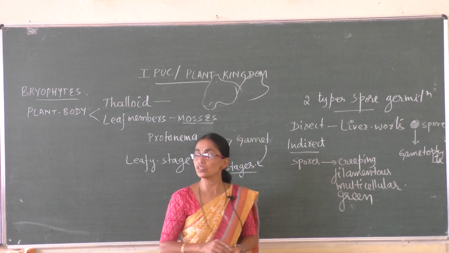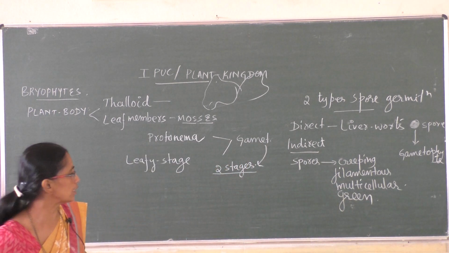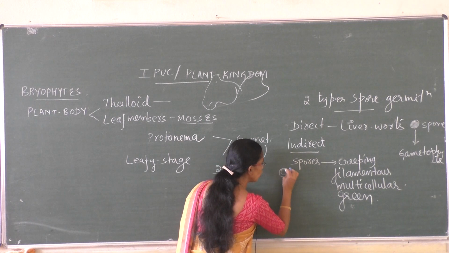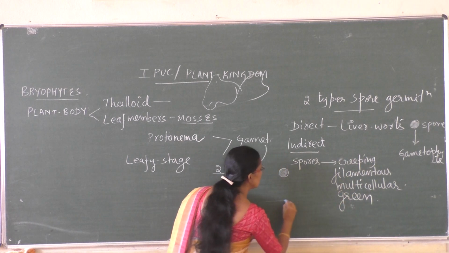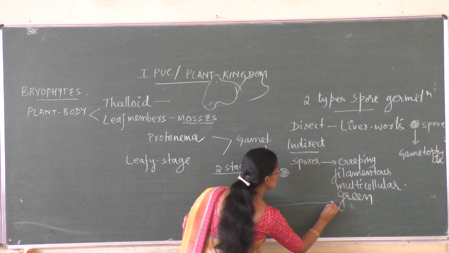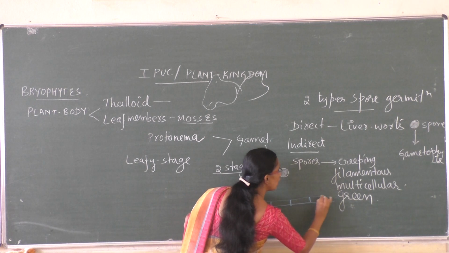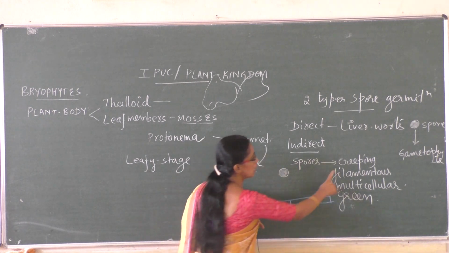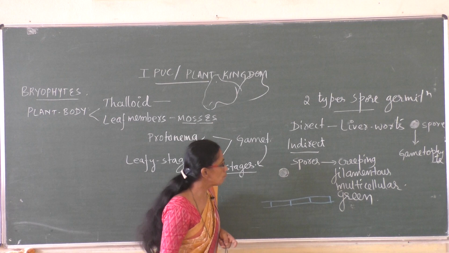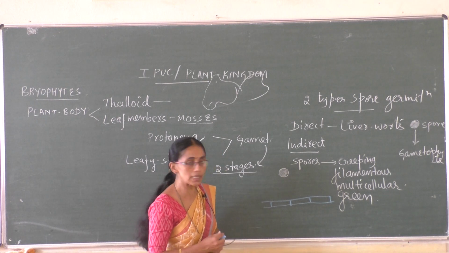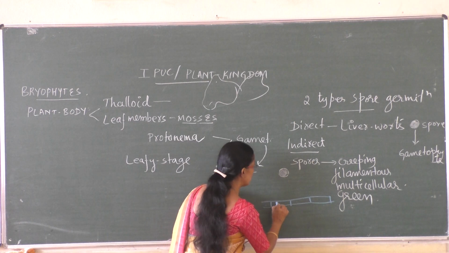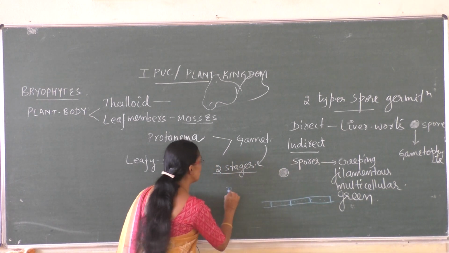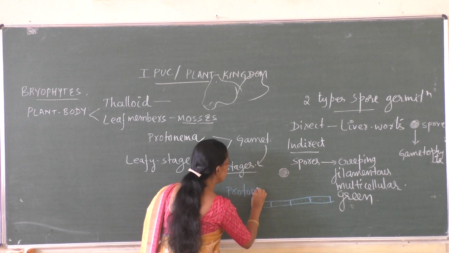Imagine this is a spore, on germination it gives a structure like this. This is a long structure, multicellular, creeping, filamentous, multicellular, green colored one. A structure like this is produced. This structure is named as protonema.